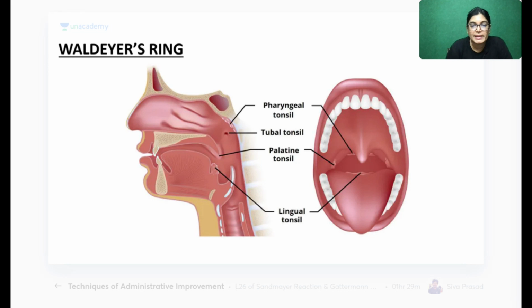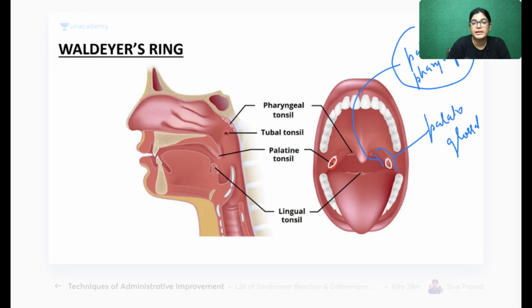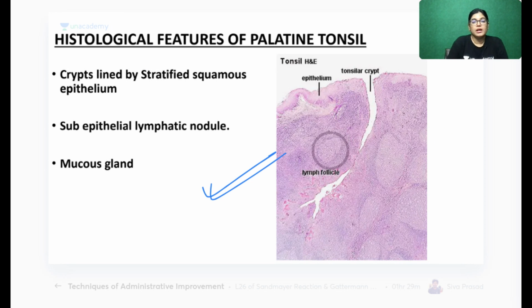Okay. So see here, my dear friends, this is the location of the tonsil. This is the tonsil which you are seeing on either side. Here you can see the anterior arch, this is the palatoglossal arch, and this is the posterior arch, that is the palatopharyngeus arch. The posterior arch contains a muscle of the pharynx, the anterior arch contains a muscle of the tongue. Now, if you see the histology, can you see here? I told you, crypt means indentation. So it is having an indentation here. This indentation is called the tonsillar crypt.